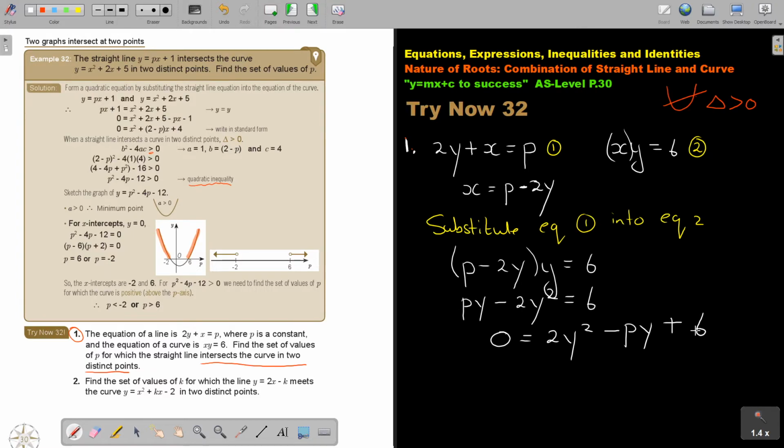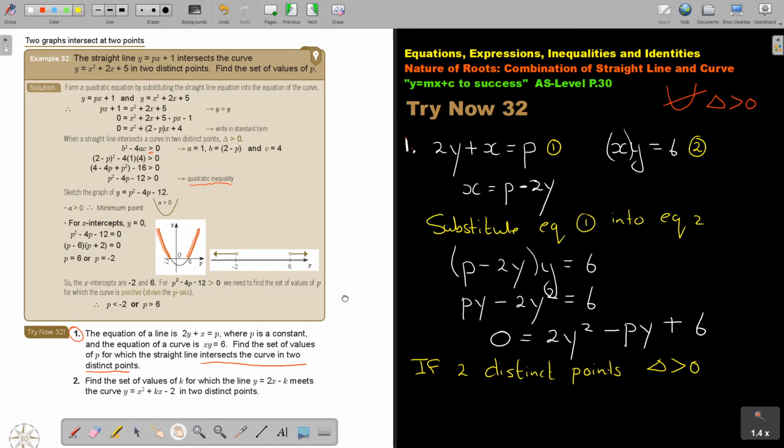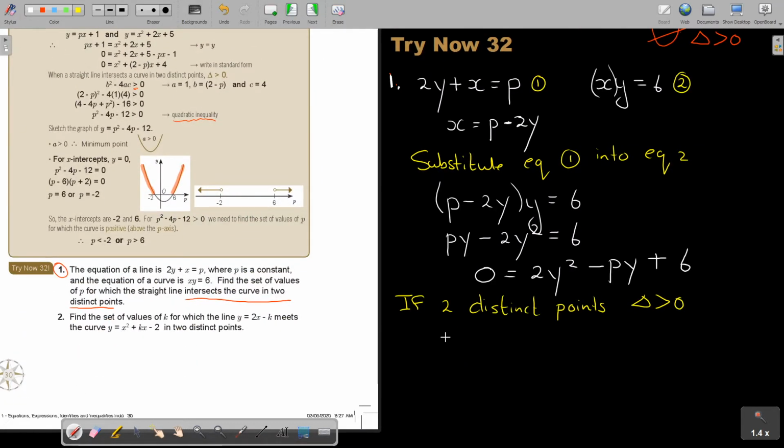Okay, so if 2 distinct points, then the discriminant is bigger than 0. So let's just move it up. So it's b squared minus 4ac is bigger than 0.